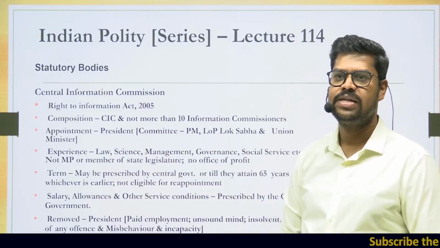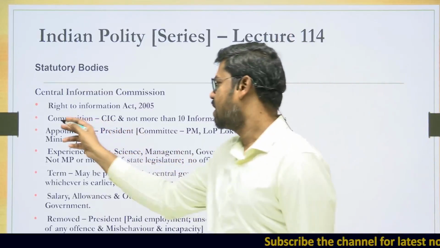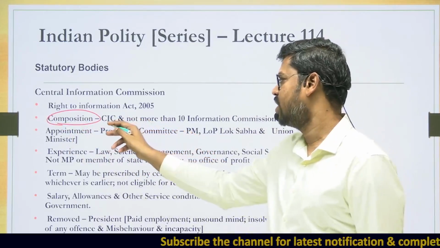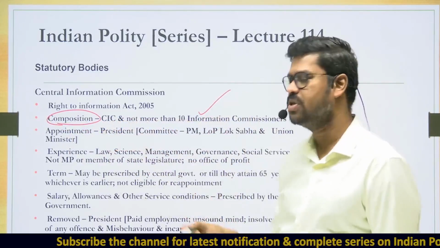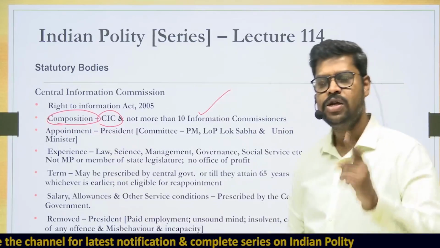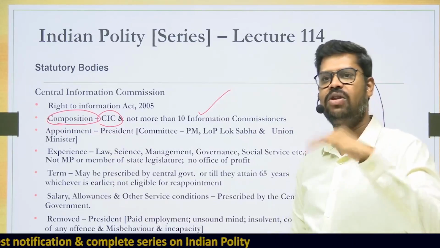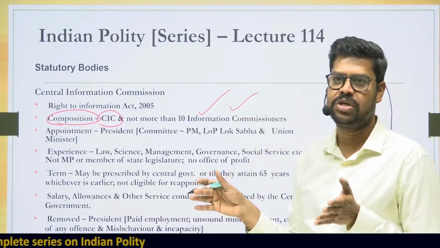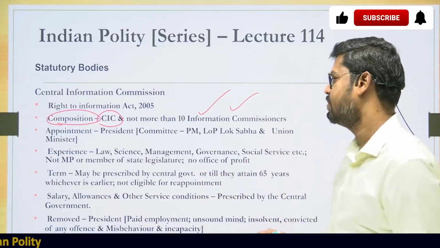As I already said, it is established under the Right to Information Act. If you see the composition of the Central Information Commission, it shall not consist of more than 10 information commissioners and one Chief Information Commissioner. So there will be one CIC, similar to the chairperson of the commission, and then not more than 10 information commissioners. So the maximum limit is 10 information commissioners. It can be less than that also. Okay, so CIC plus 10 information commissioners.